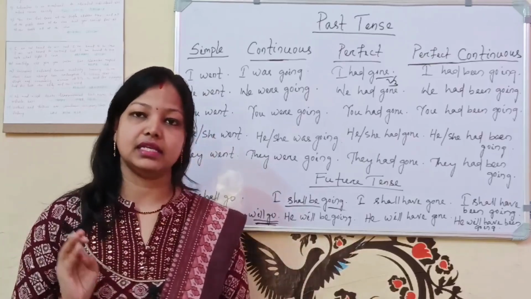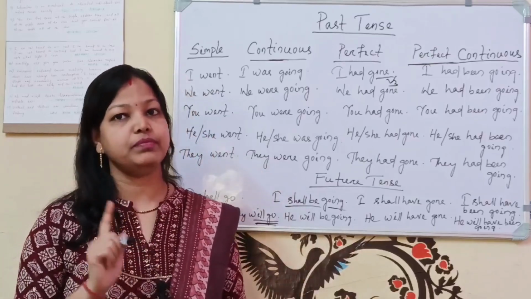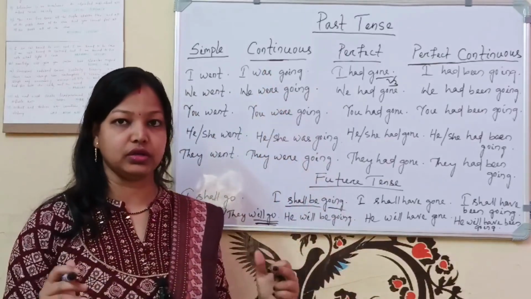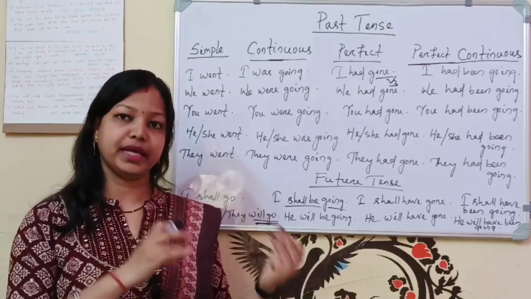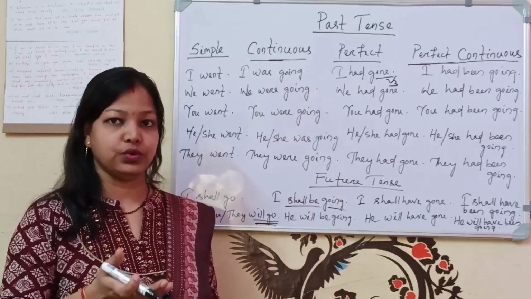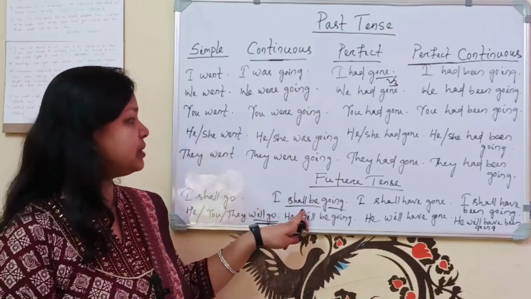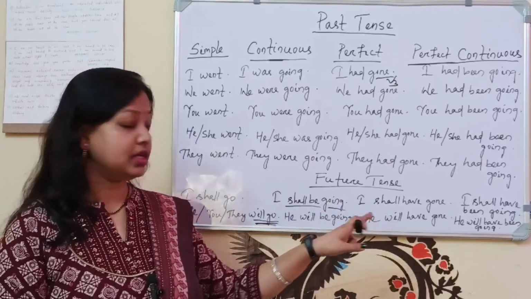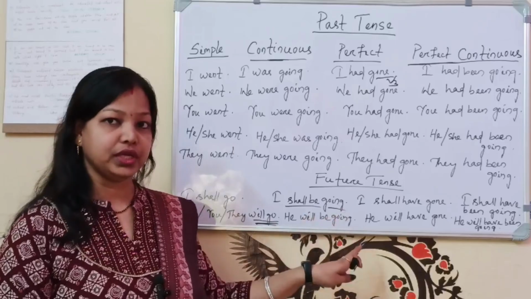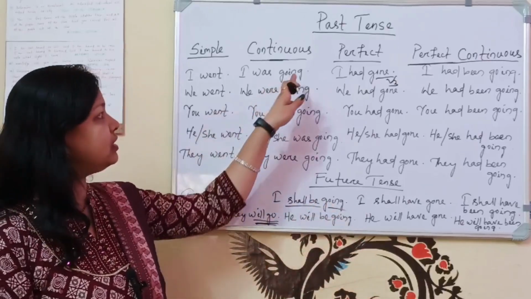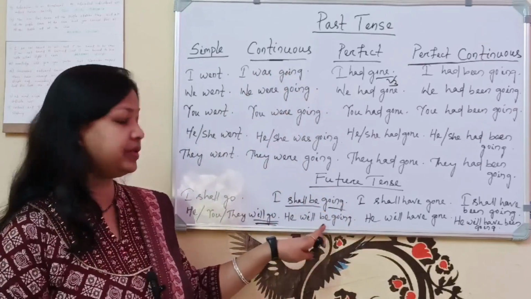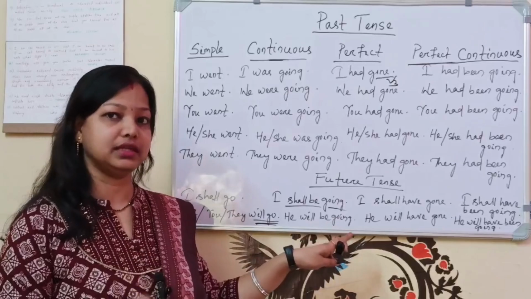Everywhere in present tense, past tense and in future tense we are using verb plus ing in case of continuous. Continuous means the work which is going on, जो अभी चल रही है और जो पहले चल रहा था, that comes under past continuous. जो आगे होने वाला है, that will come under future tense. Understood? Next is he will be going. He or she or they or you will be going. Here I have taken only the word that is go. You can use other verbs in this way. He will be going if you are using future continuous.